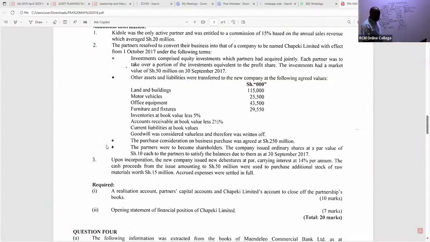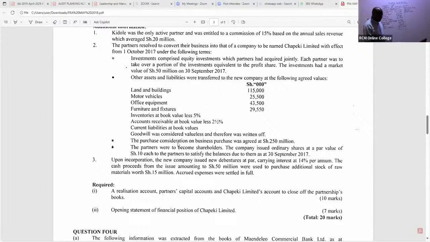That we never paid the partners. The purchase consideration was not cash. We are told here, note number 2 actually: the partners resolved to convert their business into that of a company to be named Chepeki Limited with effect from 1st October 2017. Investments comprised equity investments which partners had acquired, that can't help us. Look at this point here.